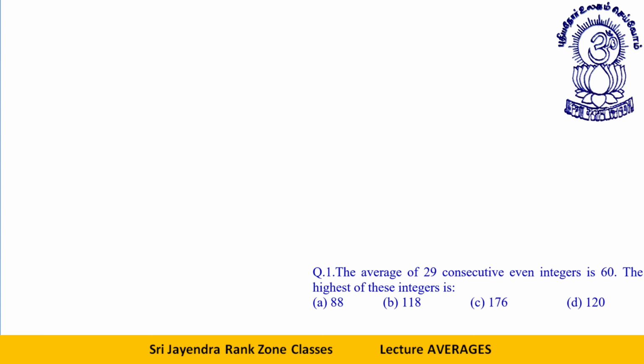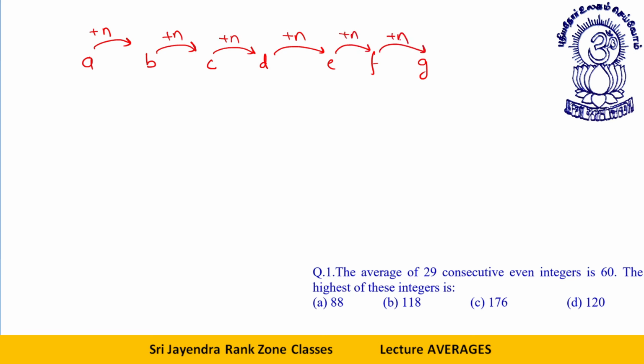See students, first of all, if there are certain terms in AP, arithmetic progression, first term, second term, third term, and so on, with an odd number of terms, and you add the same number every time to reach the next number, then the middle number is always the average.